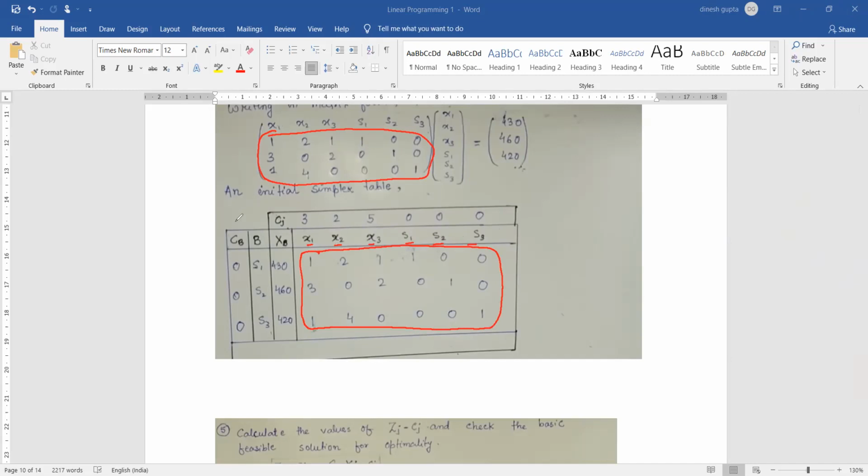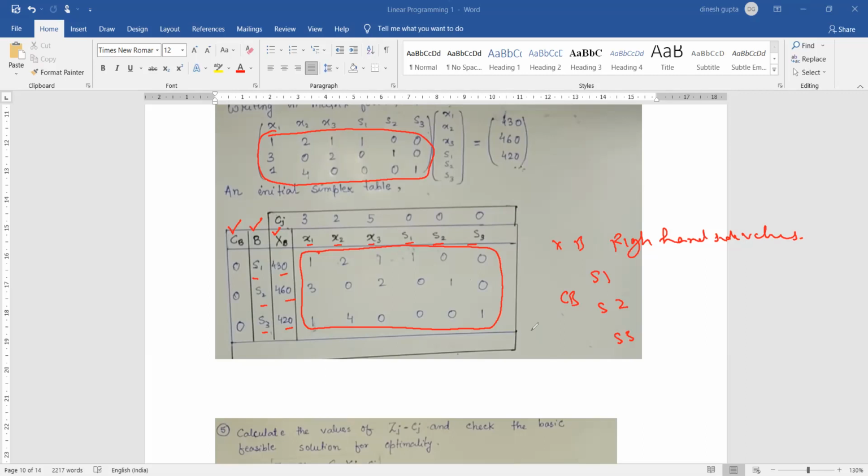इसके अलावा हमारे पास 3 चीजें हैं, that is called CB, B and XB. What does XB represent? XB represents the right hand side values. ठीक है, तो हमारी राइट हैंड साइड वैल्यूज क्या थी? 430, 460 and 420. Then comes B. B initially are our slack variables, that is S1, S2 and S3. And then comes your CB. CB is the value of these slack variables in the objective function.